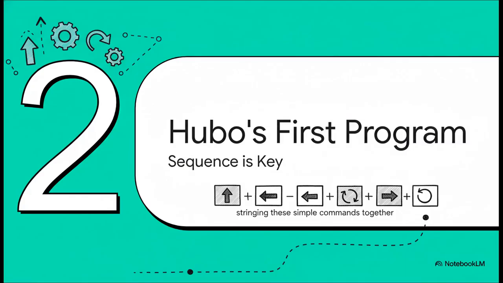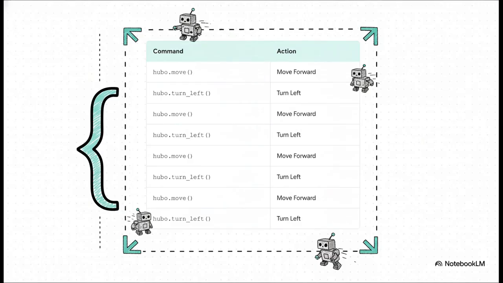All right, so Hubo can move and he can turn. Pretty basic. But what happens when we start stringing these simple commands together? Well, we get to create his very first program. So let's say we want him to walk in a simple square. All Hubo has to do is repeat the same 2 steps 4 times. Move forward, turn left. Move forward, turn left. You get the idea. This is a sequence, and it's our first fundamental concept of programming. Instructions are followed in order, one right after the other.